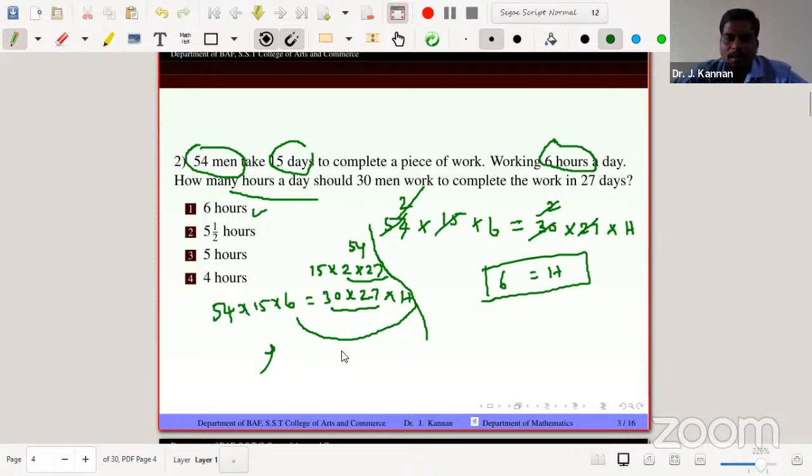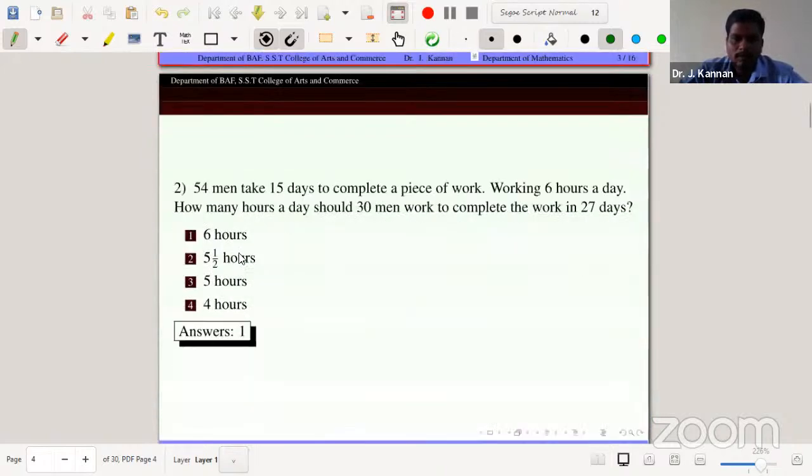But always I appreciate this type of answer, because sometimes 10 seconds or 12 seconds may be needed, but just watching this problem, you can click the answer in just 5 seconds or 6 seconds. So the second problem, the answer is 6 hours. So check the answers. So first option, 6 hours per day.